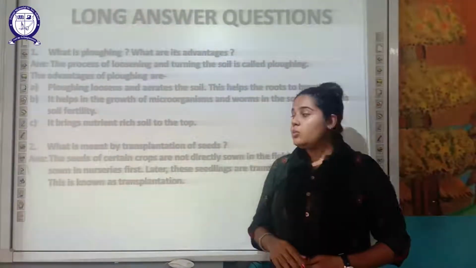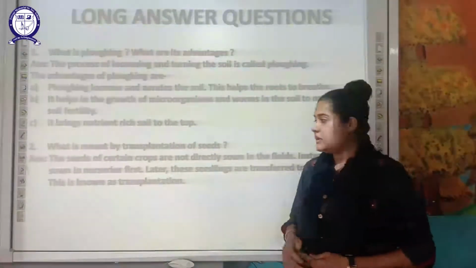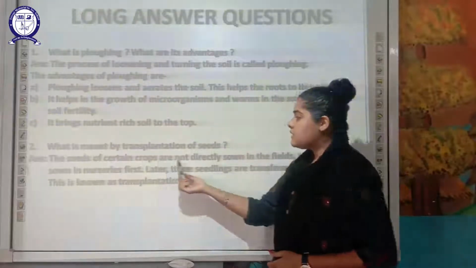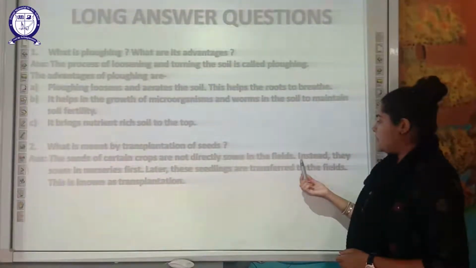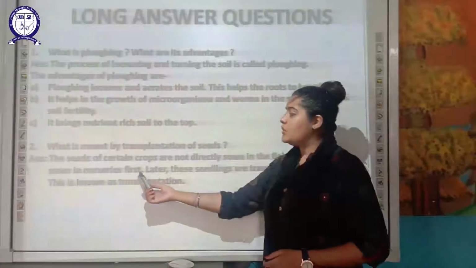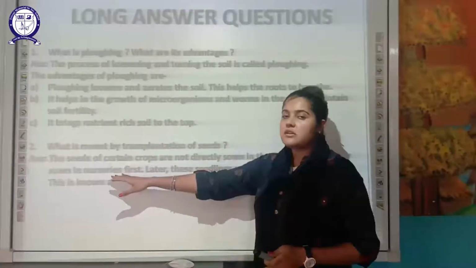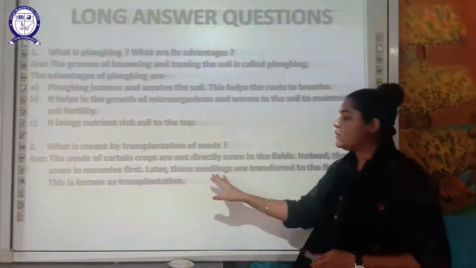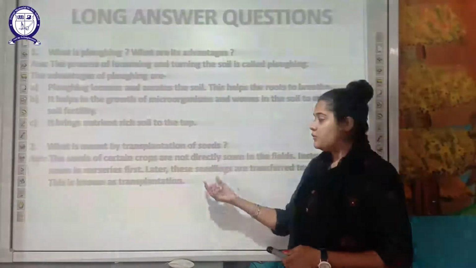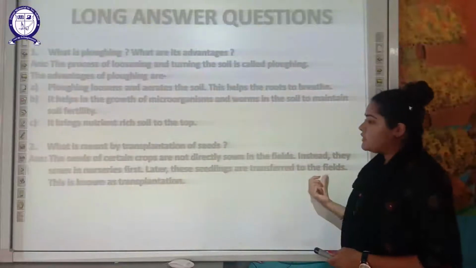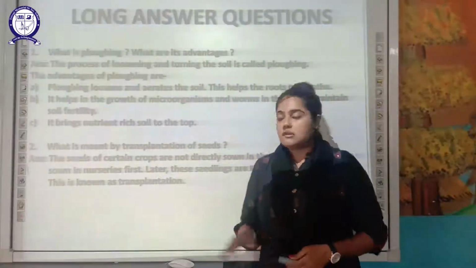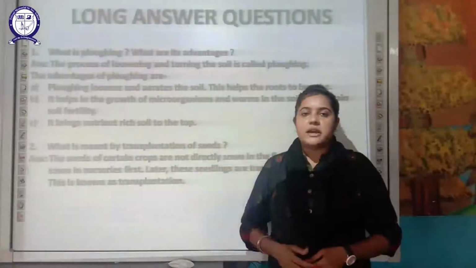And the last question, what do you mean by transplantation of seeds? Here, the seeds of certain crops are not directly sown into the main field. Instead they are sown in a nursery, or a small area of a field, and later on the small seedlings which have grown out from those seeds are transferred to the main field. This process is called transplantation.